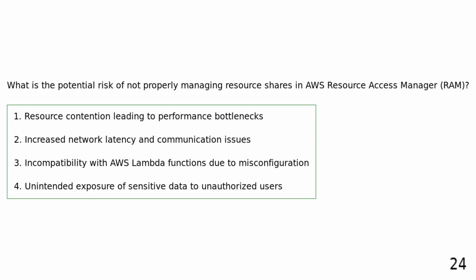What is the potential risk of not properly managing resource shares in AWS Resource Access Manager? Resource contention leading to performance bottlenecks. Increased network latency and communication issues. Incompatibility with AWS Lambda functions due to misconfiguration. Unintended exposure of sensitive data to unauthorized users.